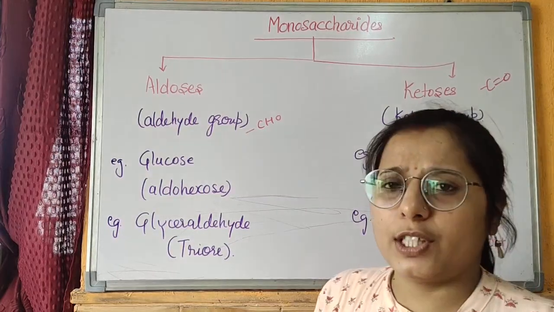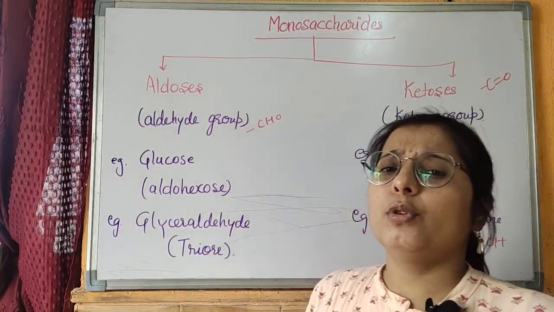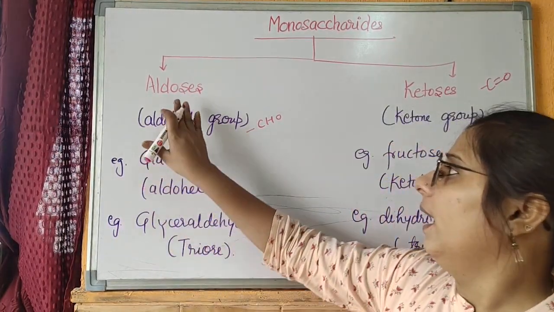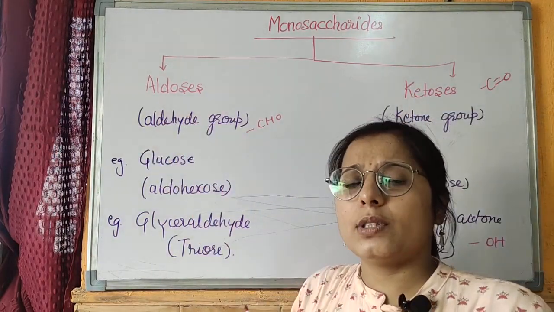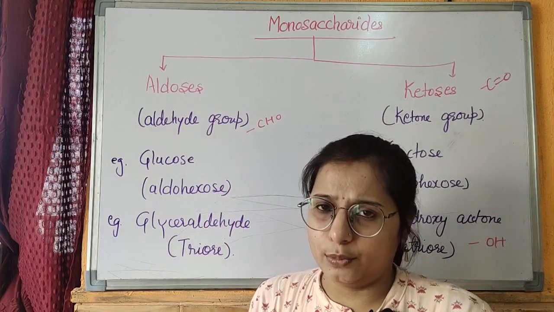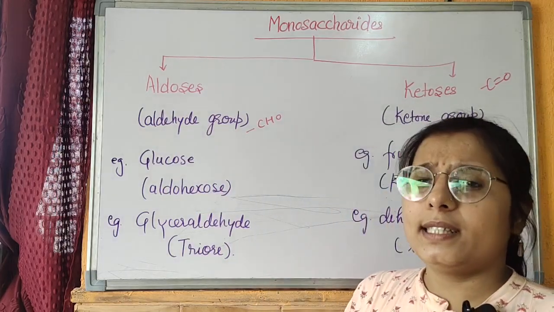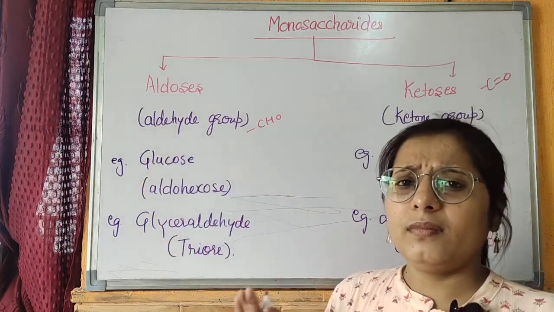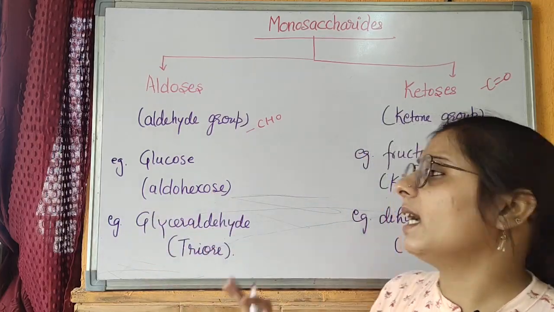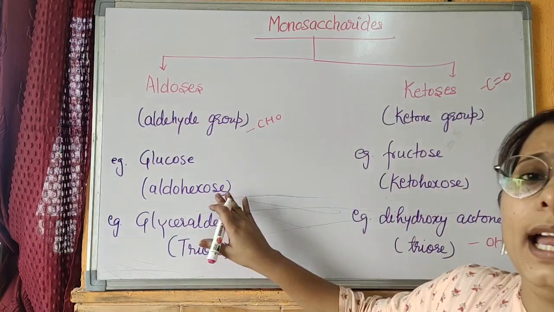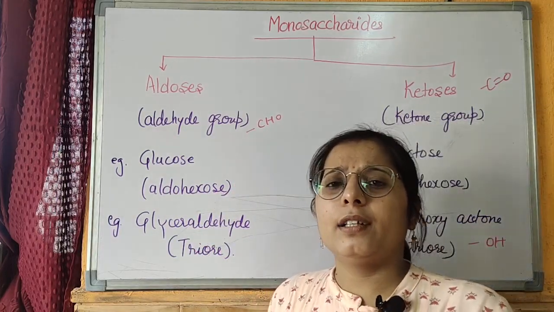Coming to the classification of the monosaccharide. Monosaccharides are of two types, aldoses and ketoses. Aldoses are the monosaccharide that have aldehyde group. The best example is glucose, where the glucose is aldohexose, means it has an aldehyde group, CHO group, and it has 6 atoms of carbon.